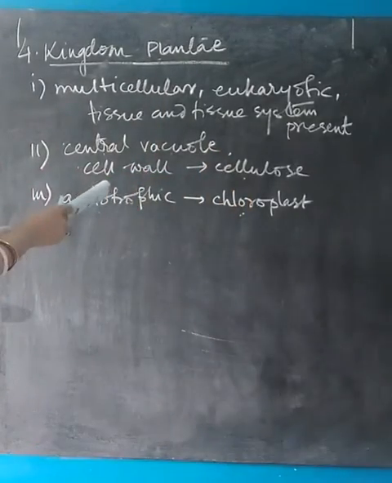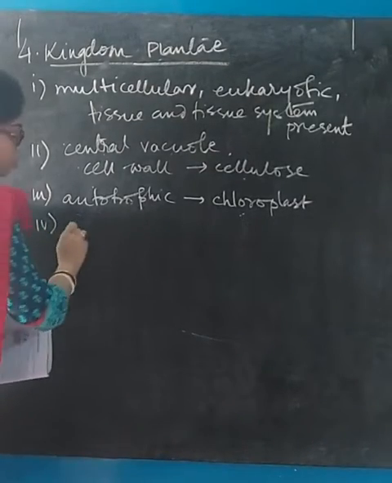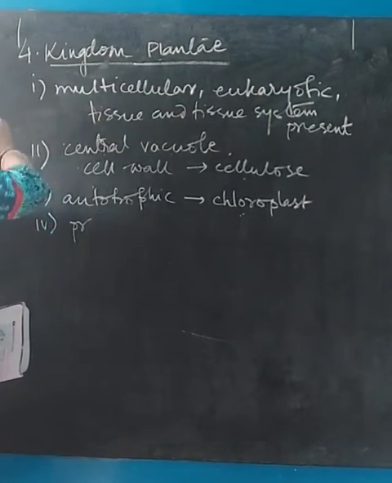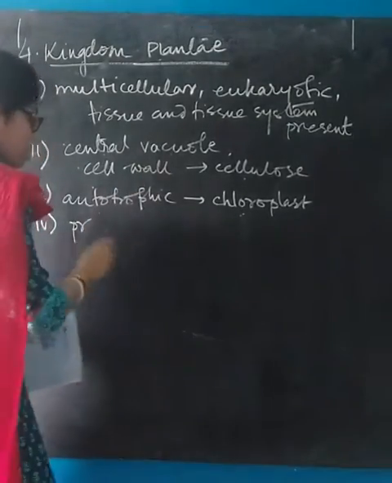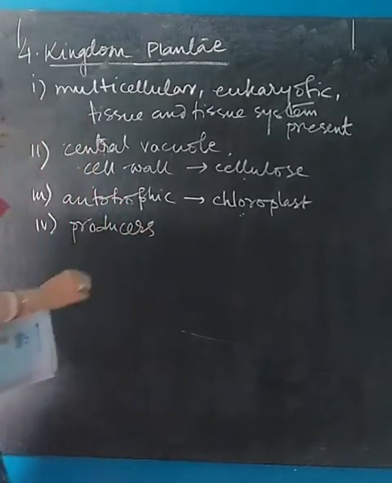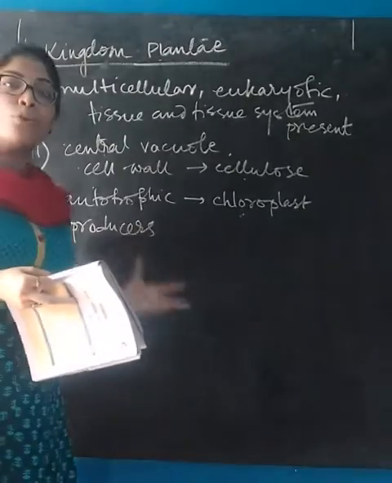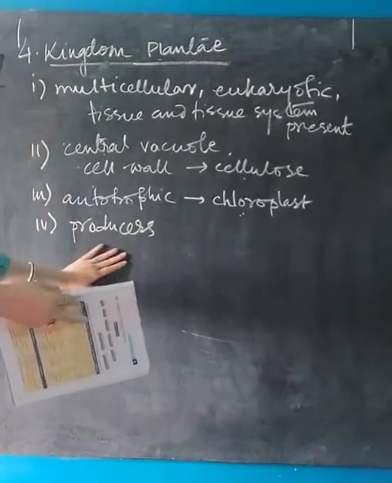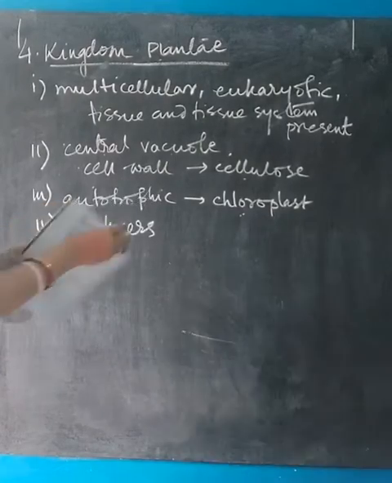Okay. Next, plantae plays a role of producer in the ecosystem. So all the previous 3 kingdoms, the organisms of those 3 kingdoms, all of them played the role of decomposers. Only the plants are the producers in the ecosystem because they are the only ones that can produce their own food with the help of photosynthesis. So they act as the producer in the ecosystem.